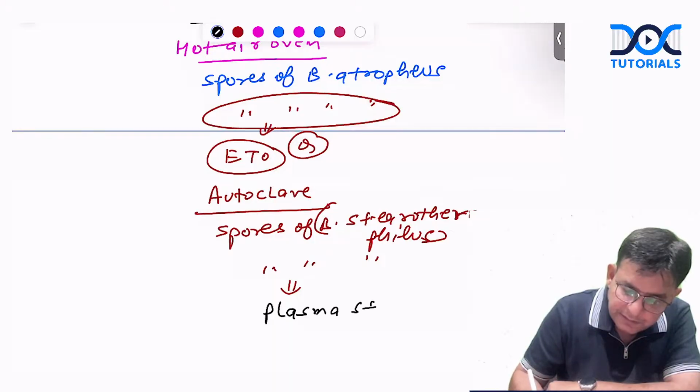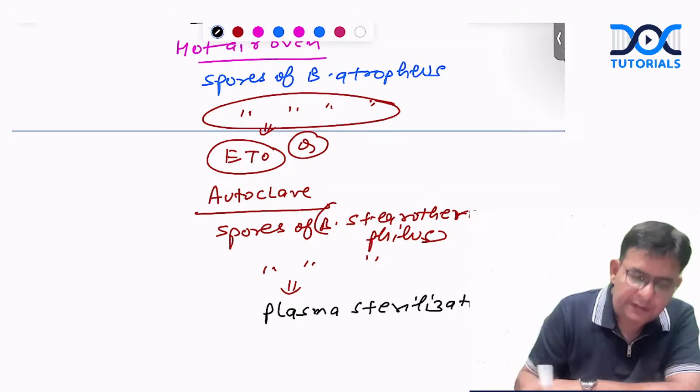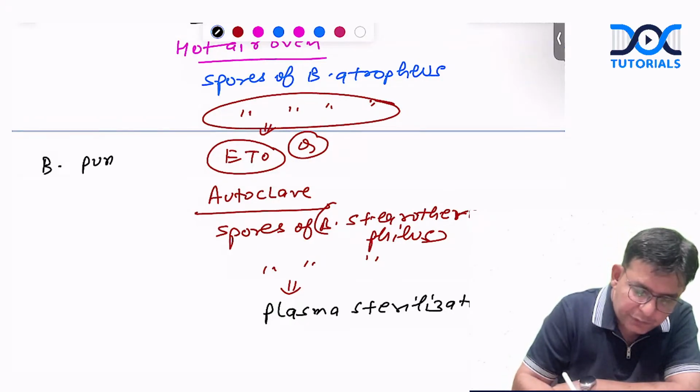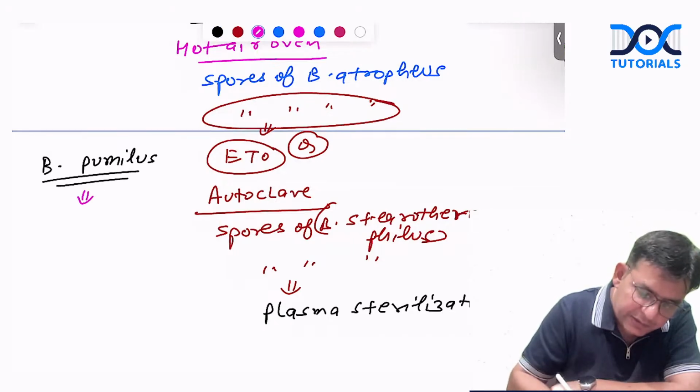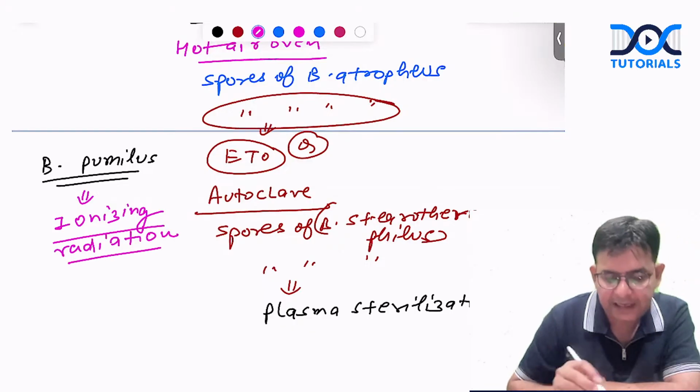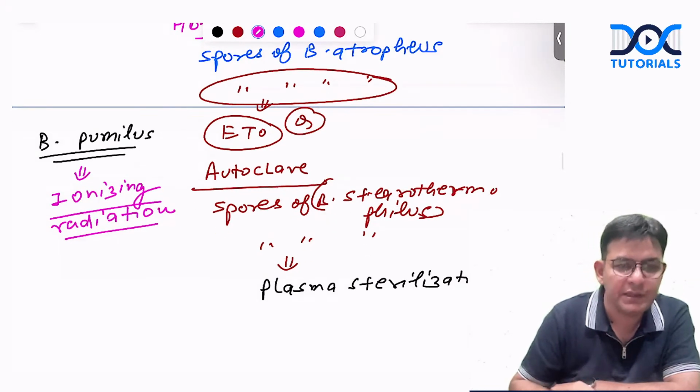Then you have Bacillus pumilus, which is used for ionizing radiation. And ionizing radiation, you know, is what, guys? Gamma rays, cosmic rays, X-rays. For them, it is pumilus.